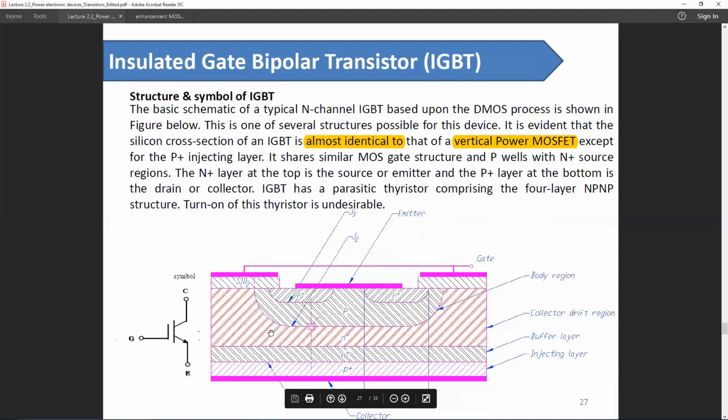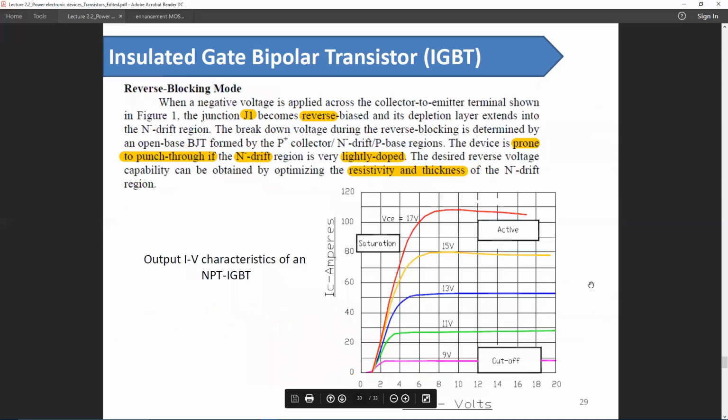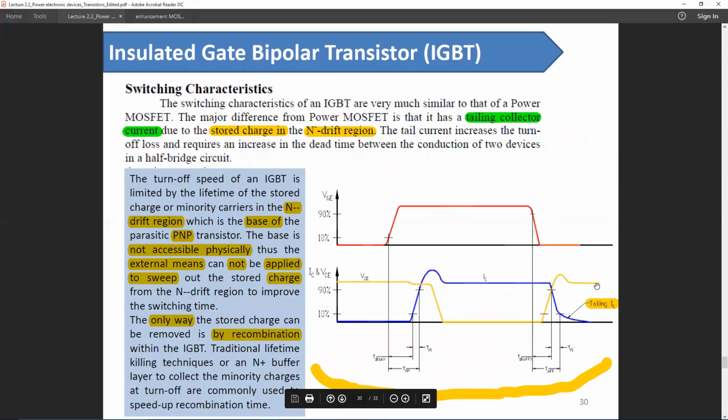So in order to remove the charges, we have to rely on this recombination process. So this will take a little bit of time, and hence there will be a delay in case of IGBT during turn-off process. This is called tailing collector current, and due to this phenomena, the IGBT is not a very suitable device for high frequency operation.